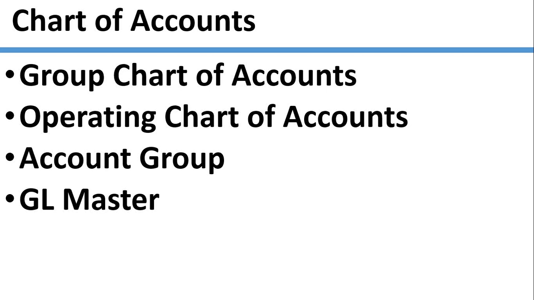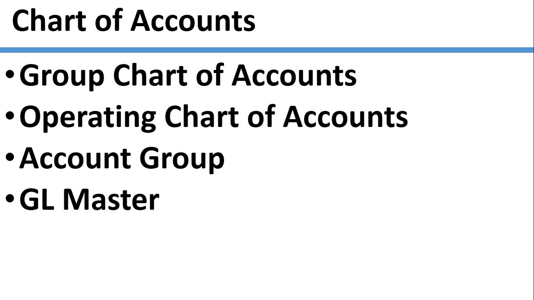All the GL accounts would be there in the chart of accounts. In order to look at globe-wise consolidation, we have a group chart of accounts, meaning group GL accounts. It is meant only for consolidation.